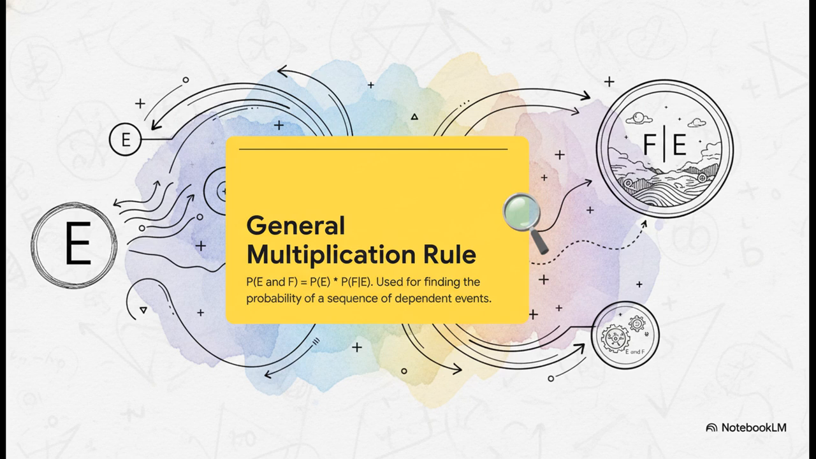This rule tells us that the probability of a sequence, first E happens and then F happens, is just the probability of the first event multiplied by the probability of the second event happening in that new, smaller world that the first event created.